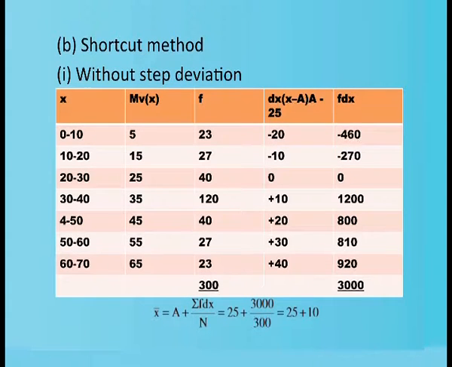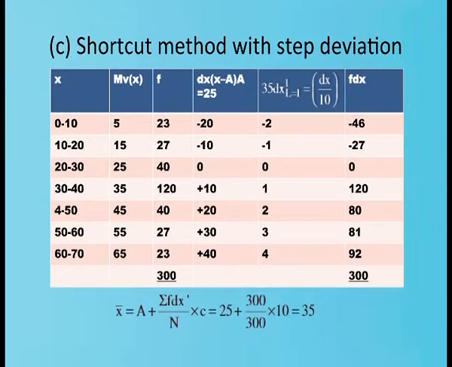In the case of shortcut method without step deviation, we have applied the formula x bar equal to a plus sigma f dx by n. That means here one among the mid values is taken as assumed mean. Here we have taken 25 as assumed mean and we have got the deviations of the x values from the mean, and the deviations are multiplied with their corresponding frequencies and totaled together to get the sigma f dx. And then we have applied it in the formula: 25 plus 3000 divided by 300, 25 plus 10, we got the answer 35. So, we proceed on to the next method.